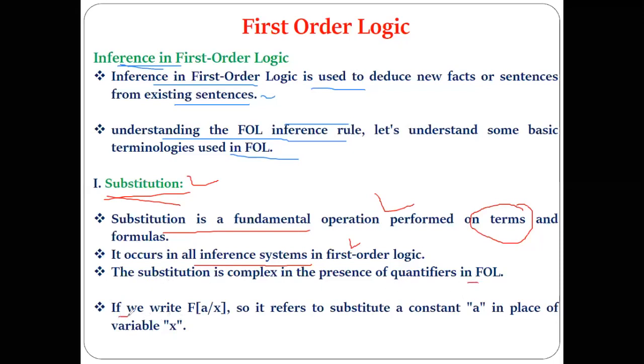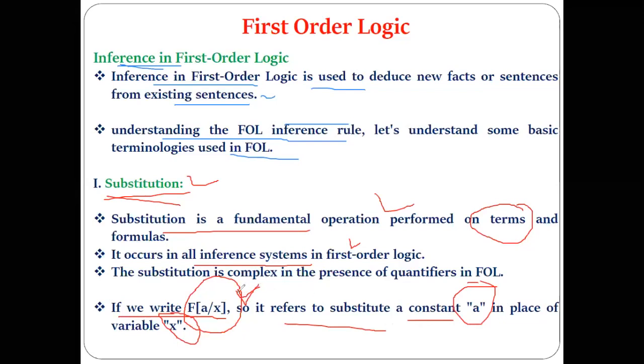Now, simply, if you write a particular expression like this, f of a by x, what is its meaning? F of a by x simply means: substitute a constant a in place of x. That is the meaning, and that is nothing but the substitution.